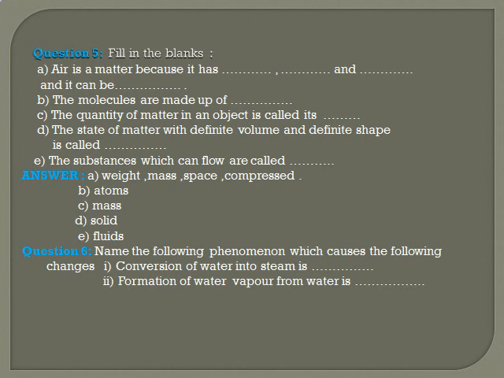Now question number 6. Name the following phenomenon which causes the following changes. Conversion of water into steam is what? I have written the answer in the next slide also. You try to give the answer here only. Conversion of water into steam is called boiling. Formation of water vapor from water is vaporization.